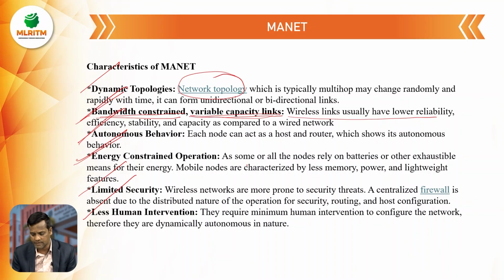Some or all of the nodes rely on batteries or other exhaustible means for their energy. Mobile nodes are characterized by less memory, power, and lightweight features. For this, we call it energy constrained operation.